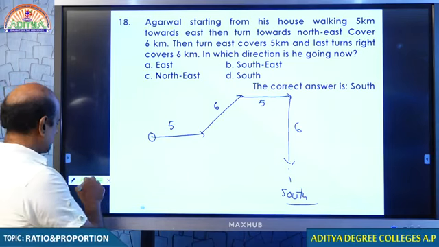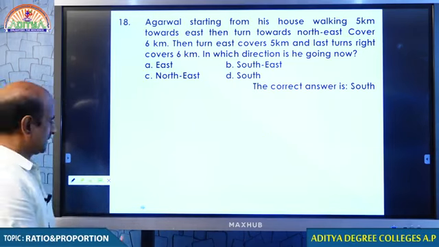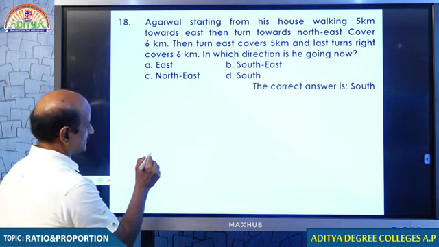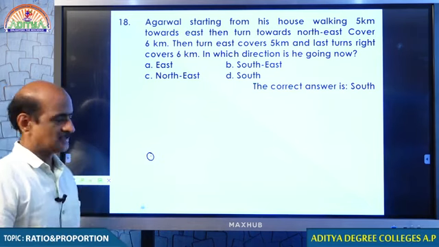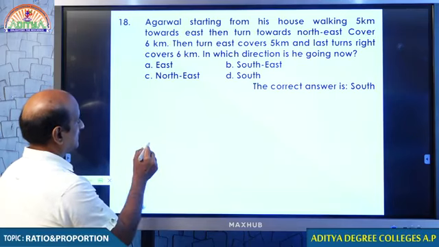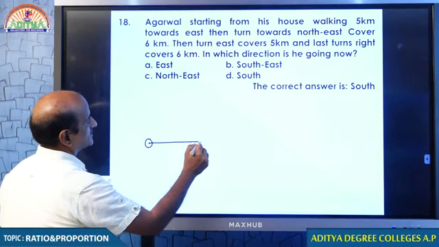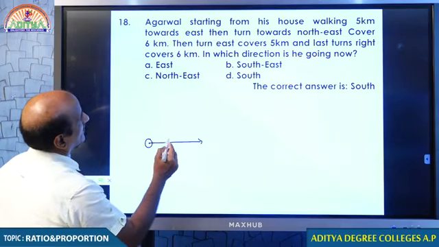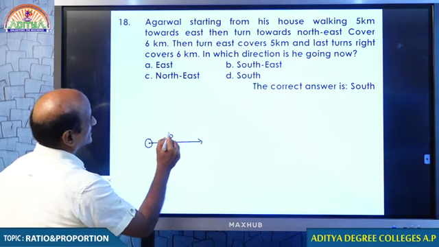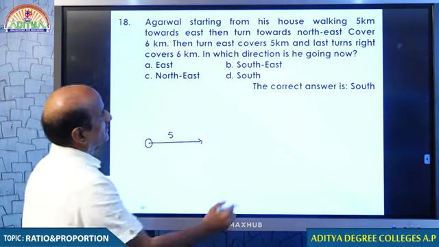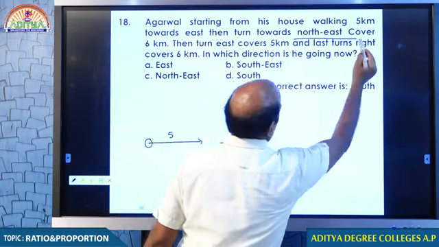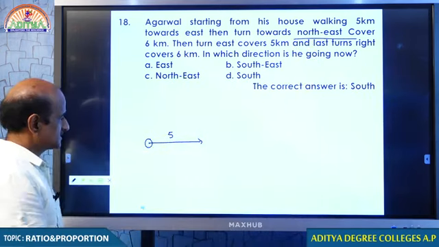Maybe a small correction, in case a student is having a small mistake or confusion. Tell me where he is going. Point number 1: first he goes 5 kilometers towards east. Then turns towards northeast. You know what is northeast?